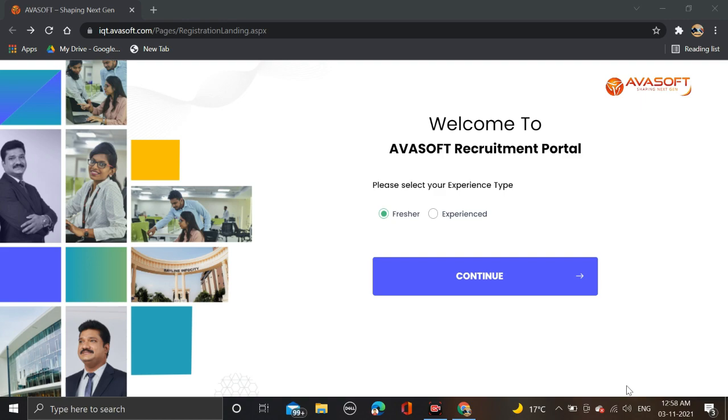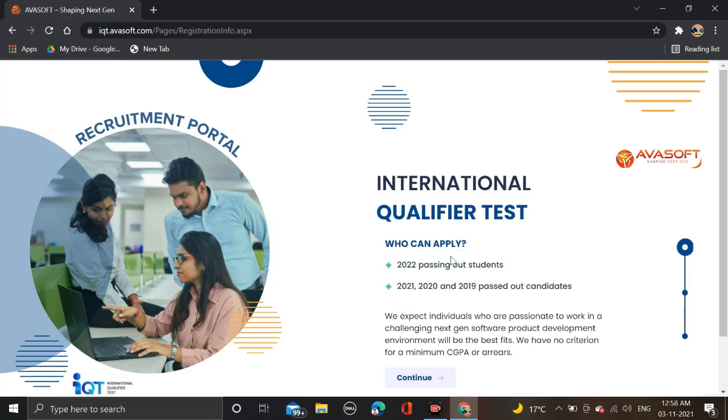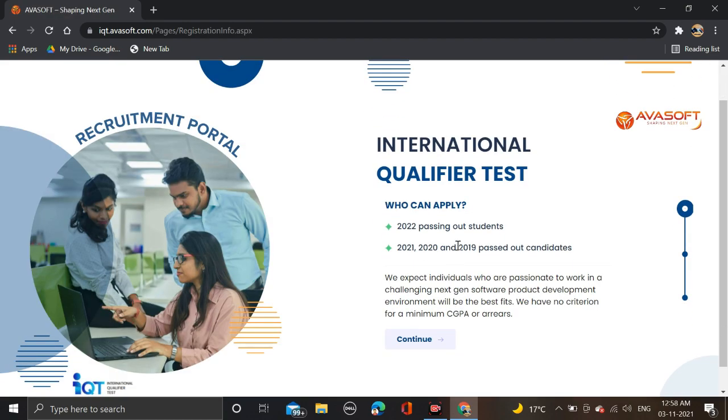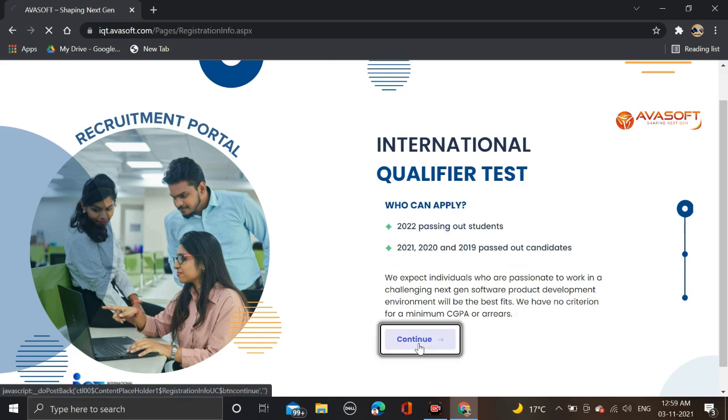So guys, as you can see right now on the screen, welcome to the Avasoft recruitment portal. If you are a fresher, just select fresher and click on continue. After that you can see the international quality test. Who can apply? 2022, 2021, 2020 and 2019 passed out candidates. After checking this, note there is no marks criteria, so if you have a low percentage in your qualification, you can also apply for it. After checking this, simply click on continue.